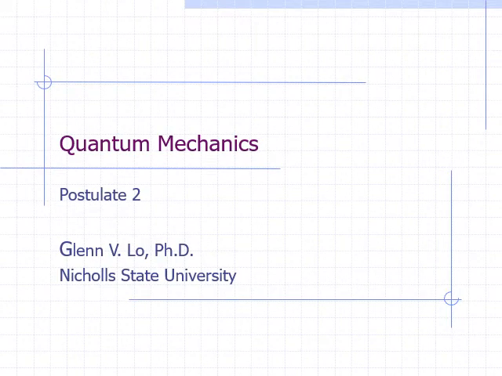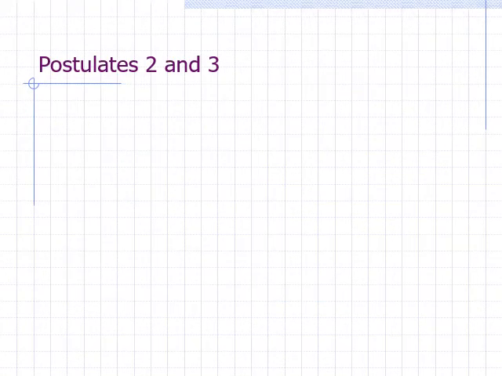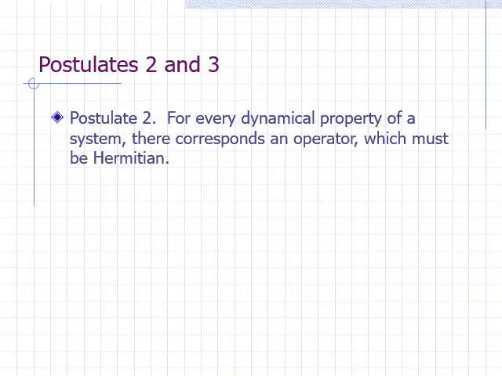In a previous lesson, we learned about operators. So we are now ready to continue learning about the postulates of quantum mechanics, which tell us how we can extract information about the system from its state function using operators. Postulate number 2 of quantum mechanics states that for every dynamical property of a system, there corresponds an operator which